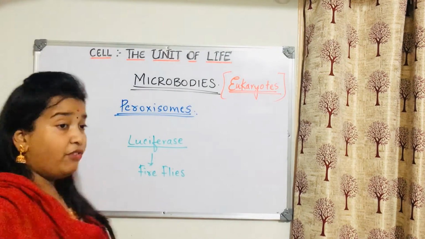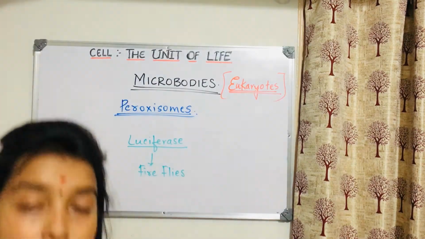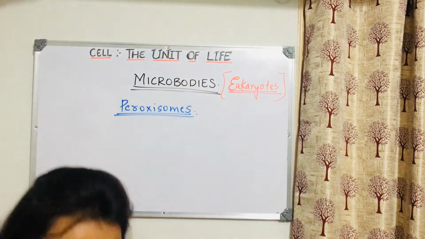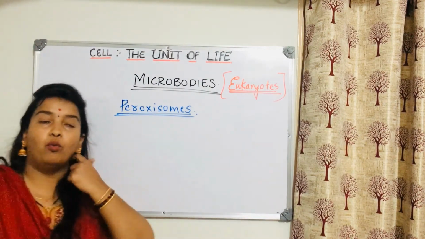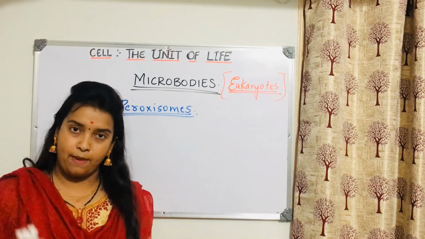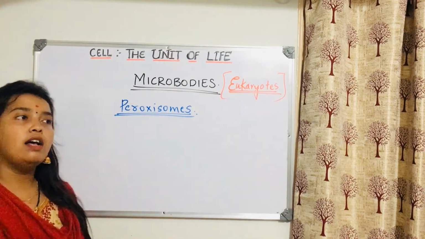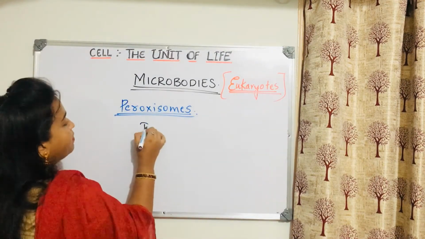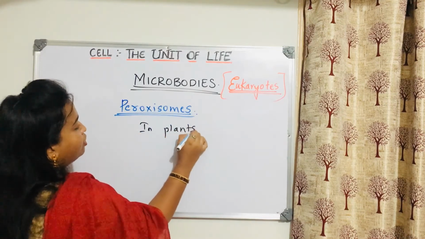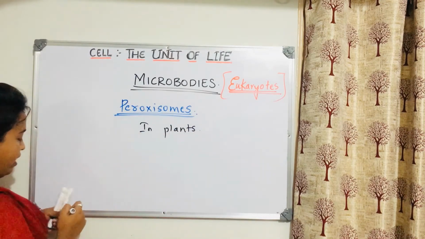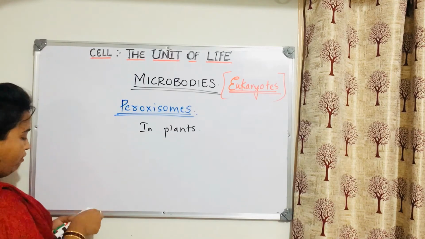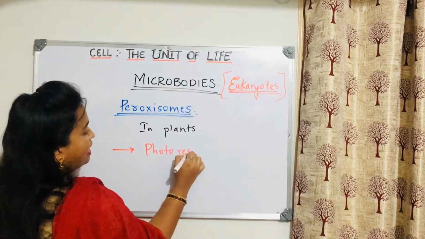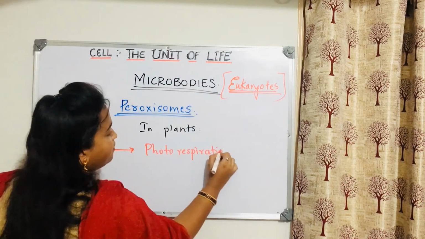Now, the function of peroxisomes in plant cells. All this was about animals. Then what is the peroxisome function in plant cells, how does it function in plant cells? In plant cells the function is the same. Where have we studied hydrogen peroxide? Do you remember? In plants, peroxisome function in plants. We have studied this very important concept of photorespiration. Do you remember that?